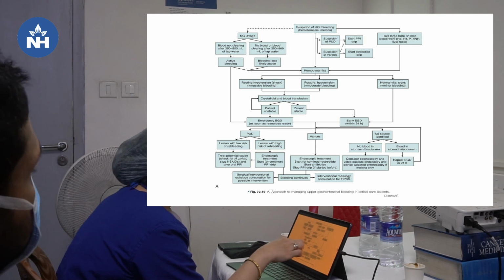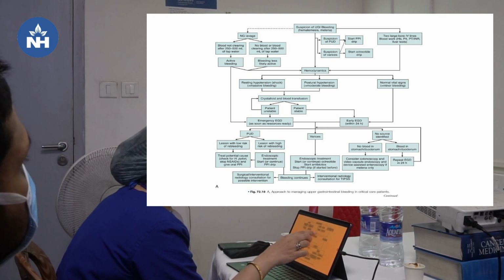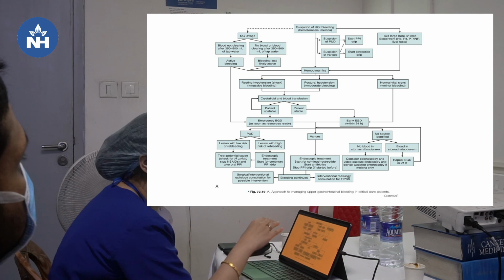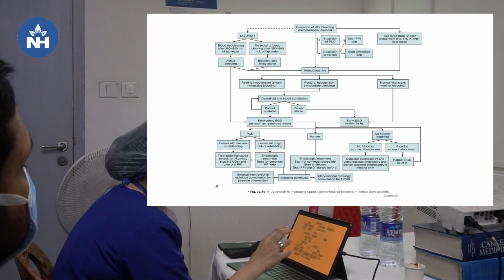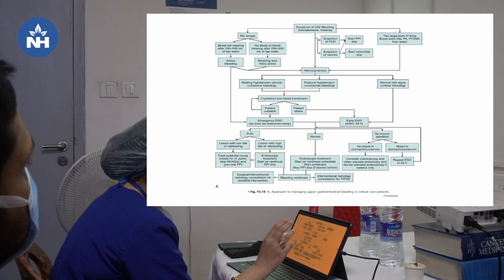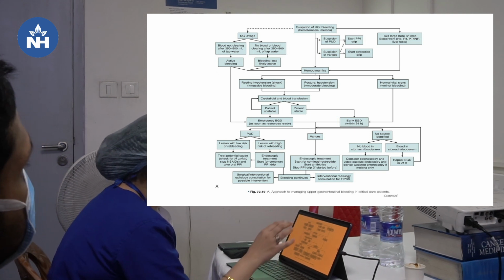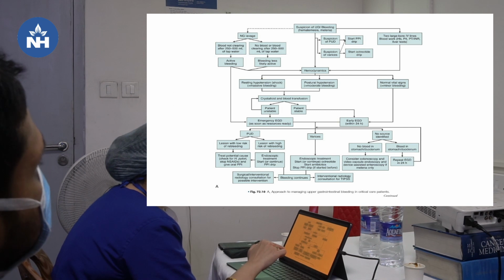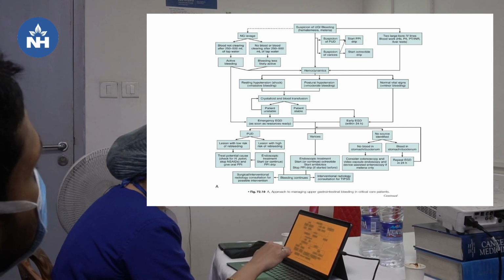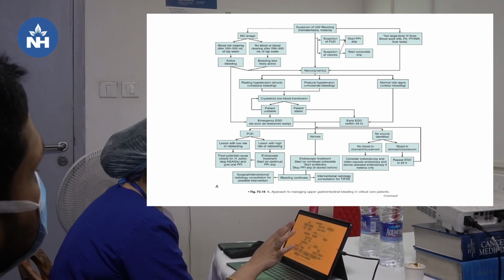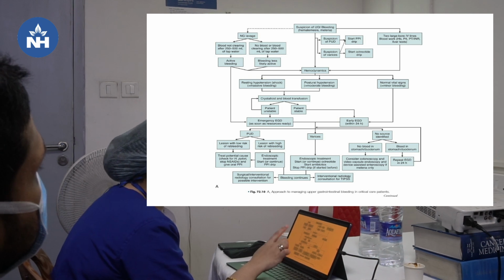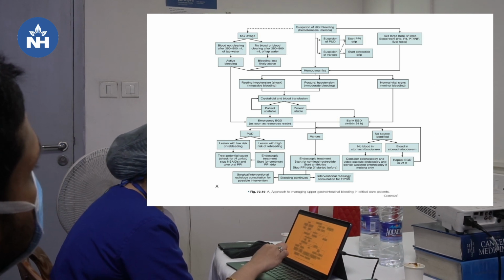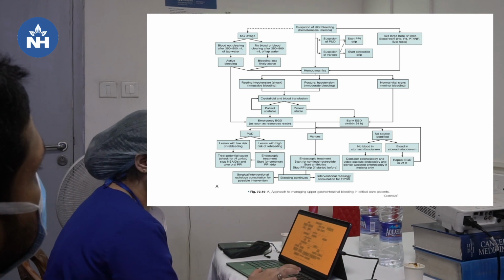If no source is identified and there is blood in the stomach and duodenum, we repeat the endoscopy in 24 hours, and if there is no blood in the stomach and duodenum, we consider colonoscopy, video capsule endoscopy and device assisted enteroscopy, among other forms. If after all this the bleeding continues, we get an interventional radiology consultation, or TIPS for varices, and for peptic ulcer disease, radiology consultation for possible intervention.